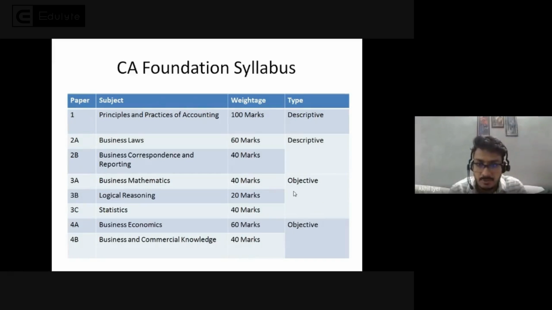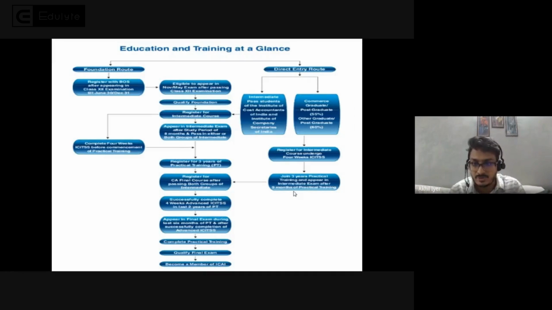Anubhi, before we get to the course, let's see if students are very clear about the two routes that you spoke about. Any questions anyone has with respect to the foundation level entry or the direct entry mechanism to get into CA? While you think of your question, you can put your questions on chat as well. Let me summarize what Anubhi explained: when you get into CA after foundation, there are two elements to keep in mind. One is clearing the exams, which are inter and final, and the second element is your practical training.